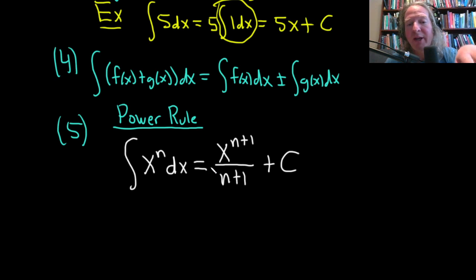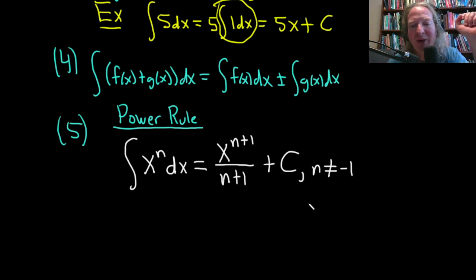Now, sometimes you get into the habit of thinking, when doesn't it work? Well, if n is -1, it doesn't work. So this is only valid for n not equal to -1, okay? And the natural question then to ask is, what do you do when n is -1? I'll show you, and I'm going to put it in red up here.